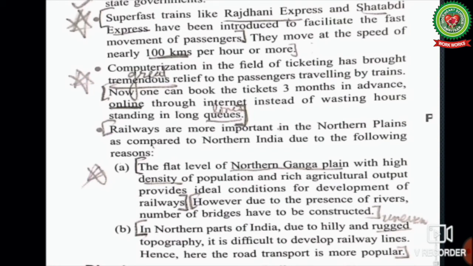However, due to the presence of rivers, a number of bridges have to be constructed. In northern parts of India, due to hilly and rugged, that is, uneven topography, that is, landform, it is difficult to develop railway lines. Hence, here the road transport is more popular. I have already told you that the railways cannot reach the hilly areas and the remote areas easily.